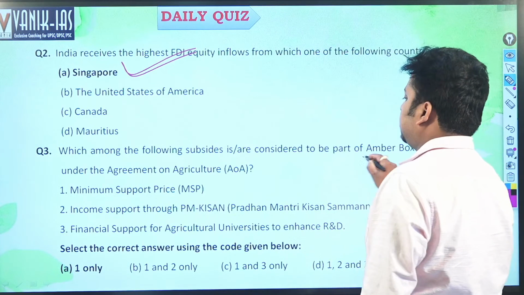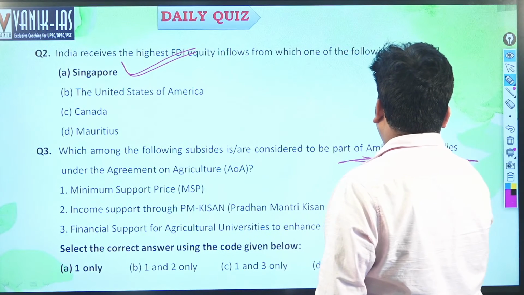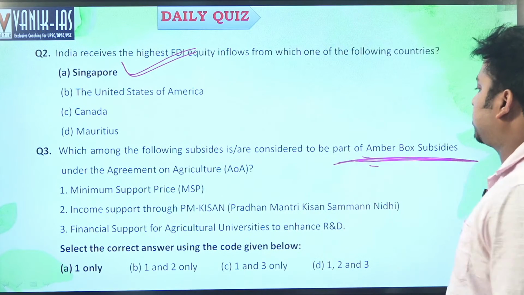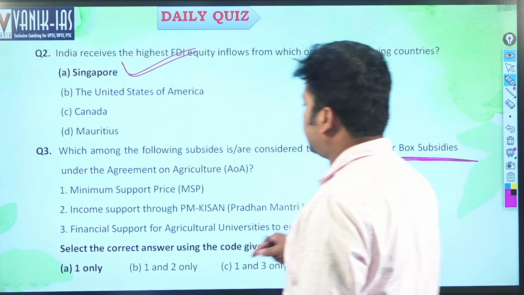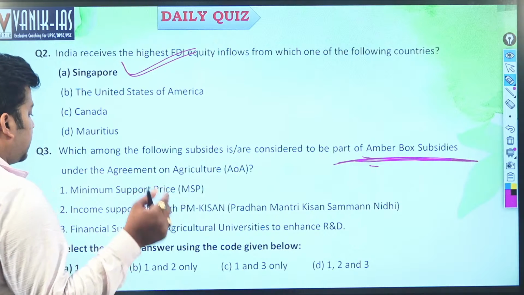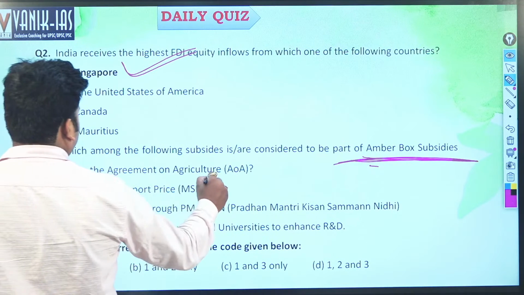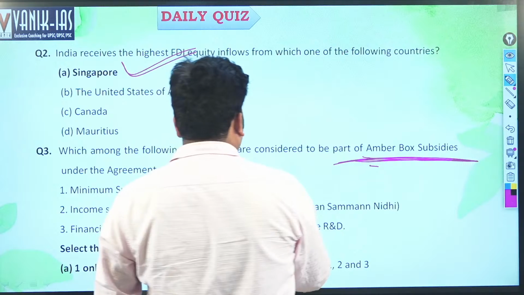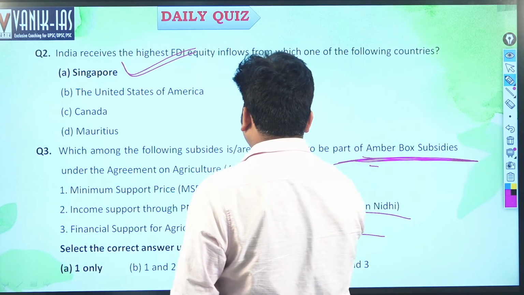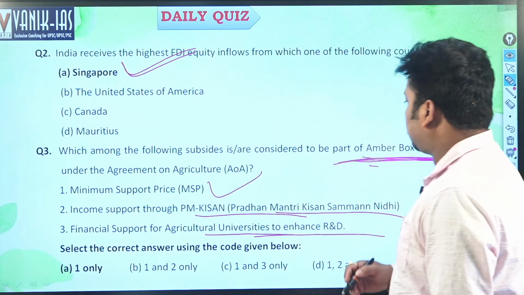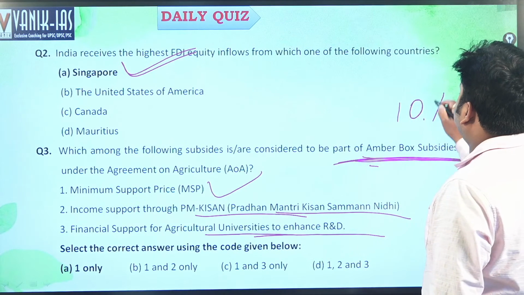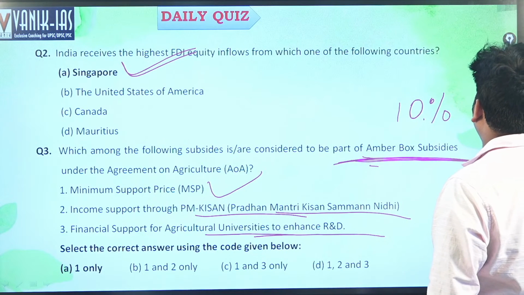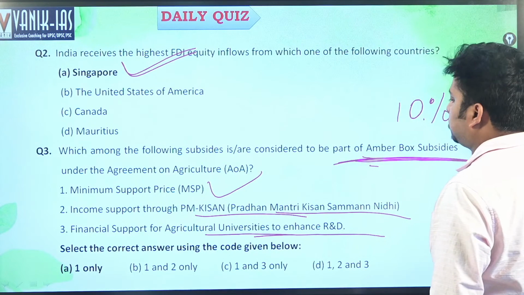Amber Box subsidies means where WTO has control. For example, minimum support price, that means the subsidies should be less than 10%. Yes, this is right. One is under agreement Amber Box subsidies. Next, income support through PM Kisan and financial support for agricultural universities to enhance research and development. These are not included in the Amber Box subsidies of WTO. According to WTO agreement, maximum we have to pay 10% of the subsidies of the input cost to the farmers. So A is the answer.